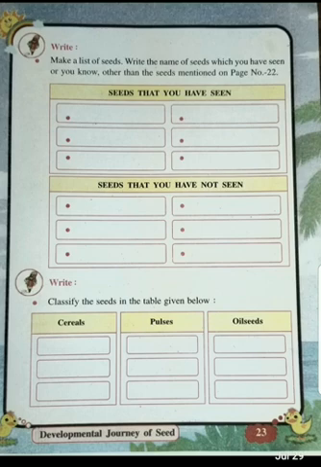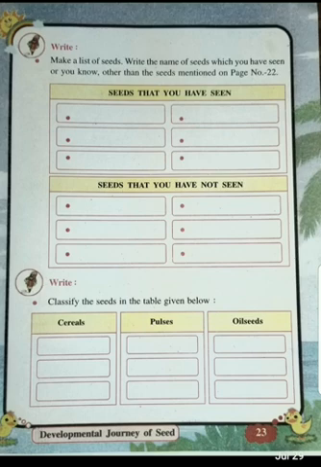And you have to classify here the names of the cereals which you have seen, pulses and oil seeds. The cereals' names I already told you: wheat, jowar, bajra. Pulses also I told you: moong, green gram, Bengal gram, etc. Oil seeds: sesame, castor, groundnut or mustard. So here you have to fill up and write down the names of the cereals, pulses, oil seeds. This is the classification of seeds. There are three types of seeds: cereals, pulses and oil seeds.